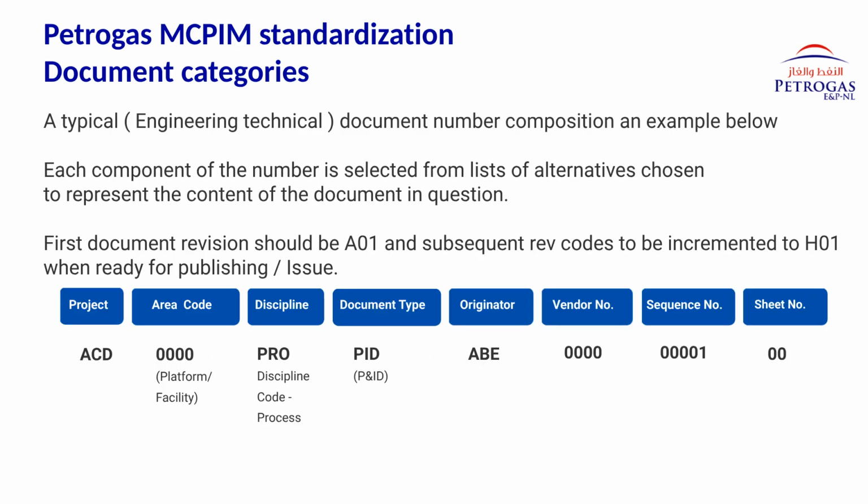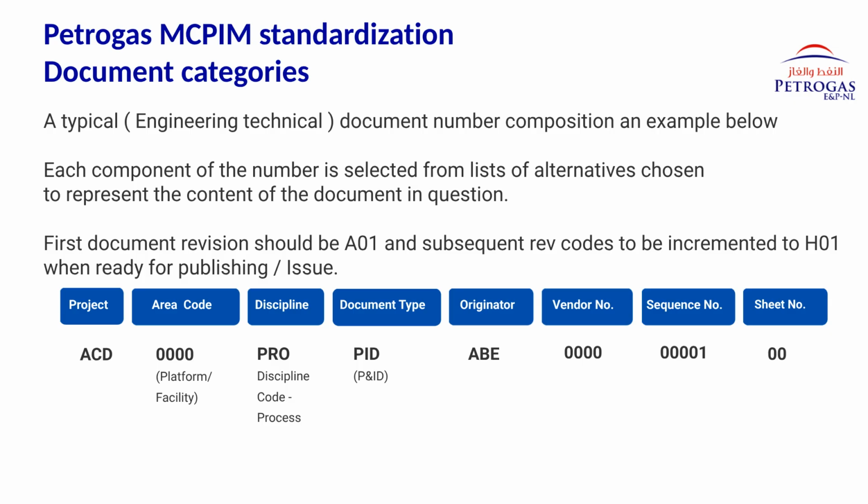Now let's review a typical numbering structure for engineering technical and project management documents. Each section of the document number has a defined meaning and is selected from approved coding lists to represent the document content accurately. Using the examples shown, ACD represents the project code for Abiona CCS development. 0000 identifies the area or facility code. PRO identifies the discipline code, in this case process. PID identifies the document type, which is P and ID.